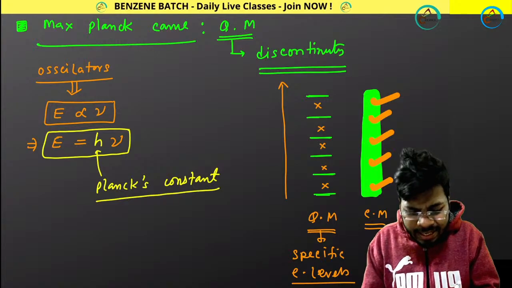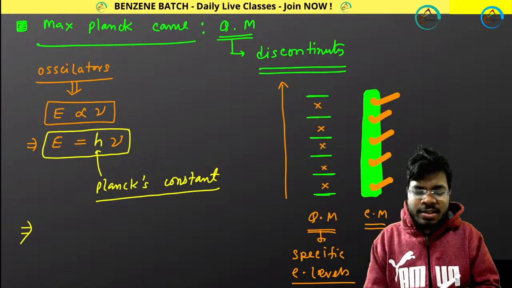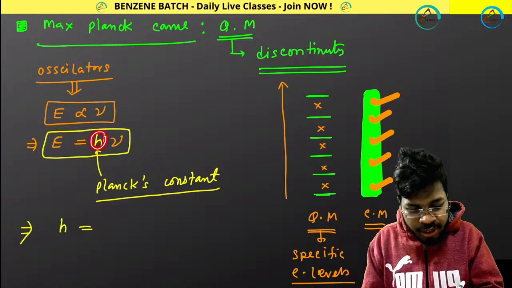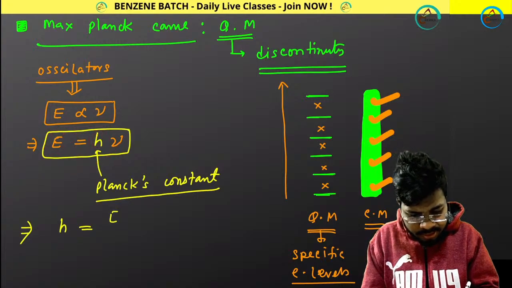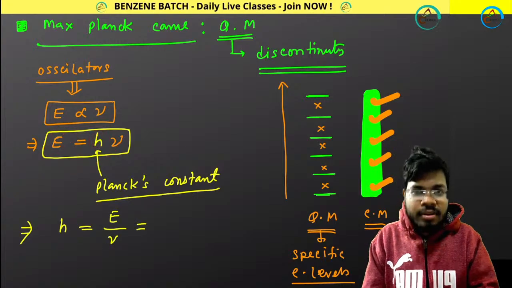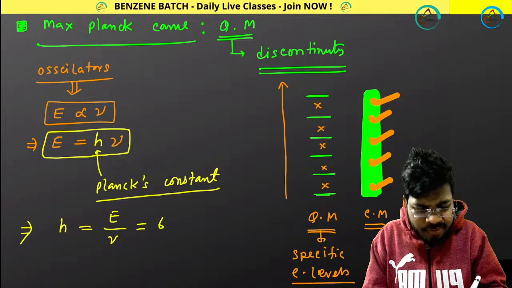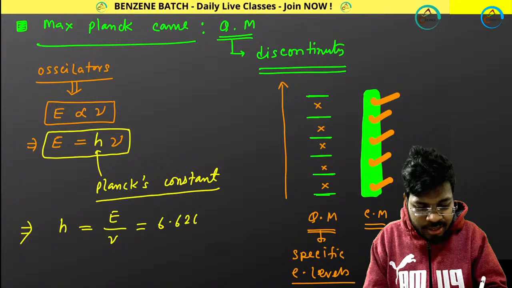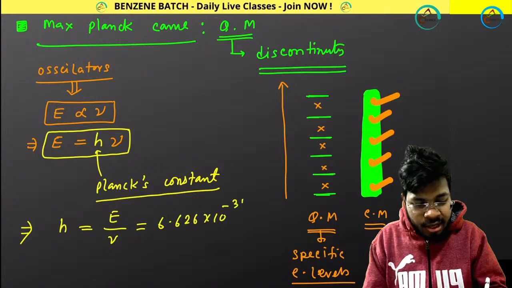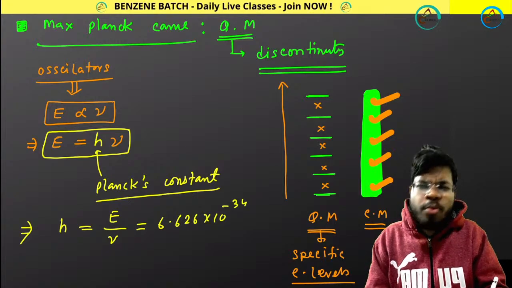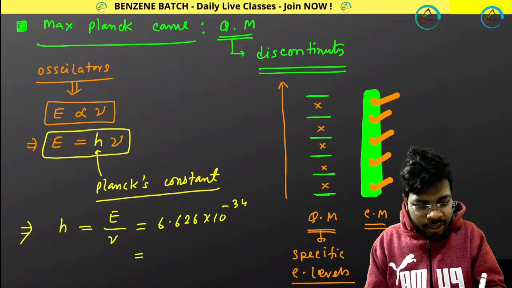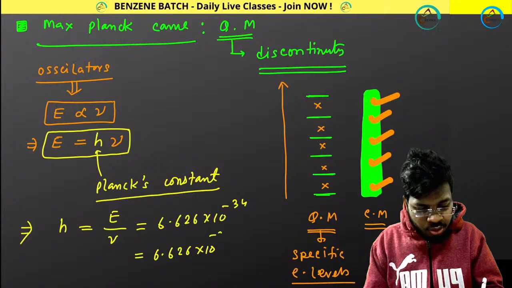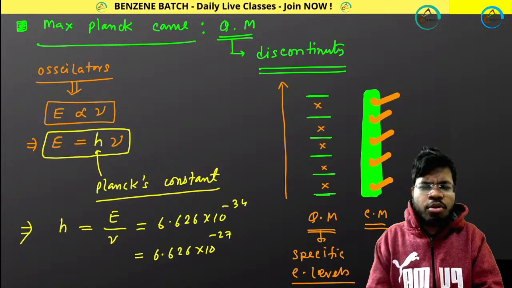Okay. And then he calculated the value of Planck's constant h. That will be h equals E by nu. And he calculated this value E by nu for the oscillator, that was about 6.626 into 10 to the power minus 34. What will be the unit? Or 6.626 into 10 to the power minus 27. What will be the unit?